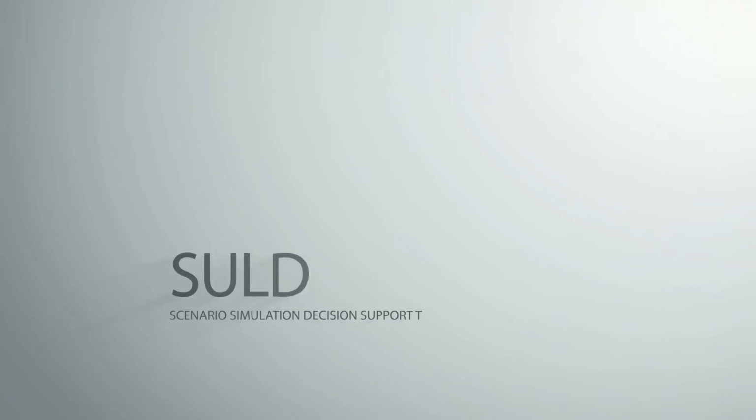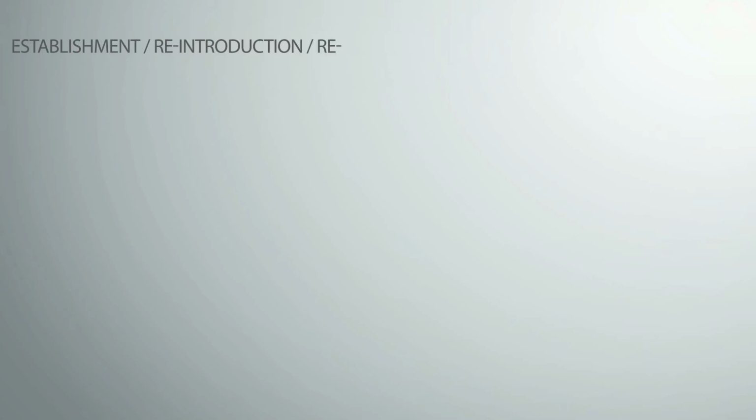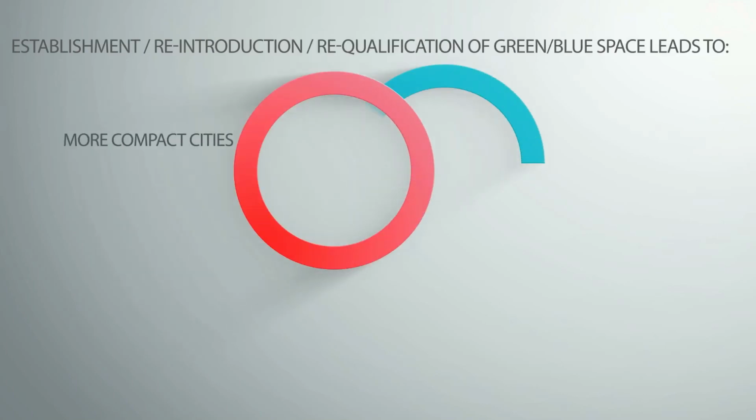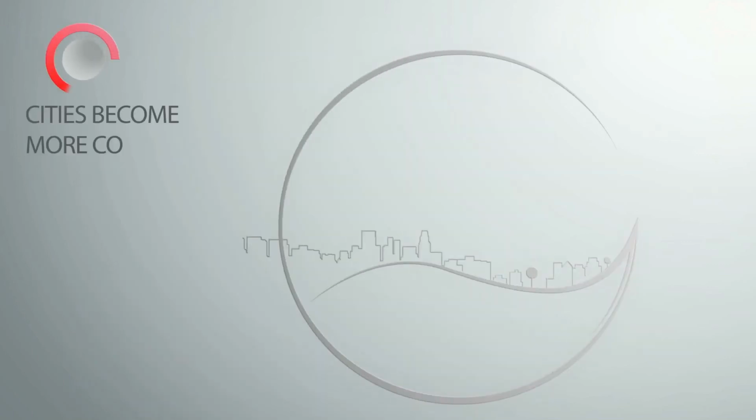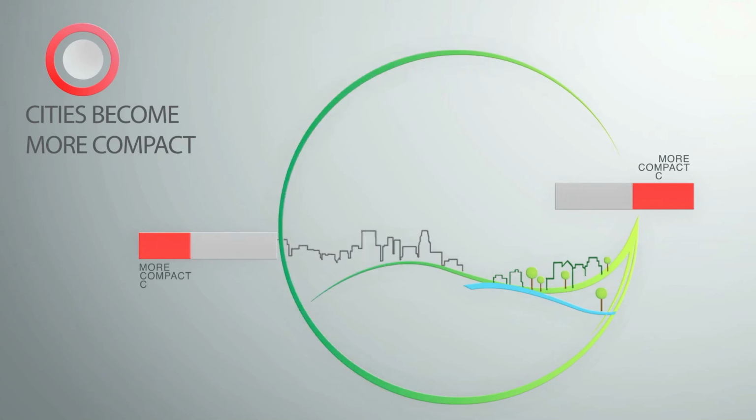Testing the SULD decision support tool in these 8 cities, we were able to uncover 4 major tendencies regarding the establishment, reintroduction, or requalification of green and blue spaces. First, cities become more compact as people are willing to live in smaller spaces when closer to an attractive area.